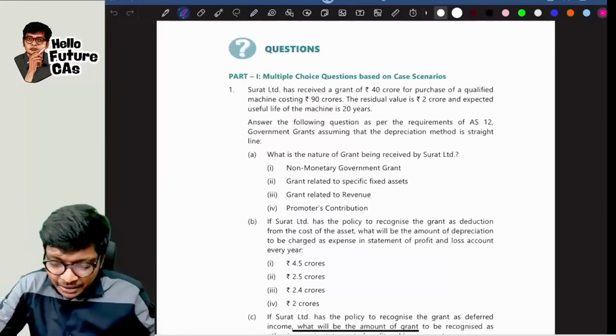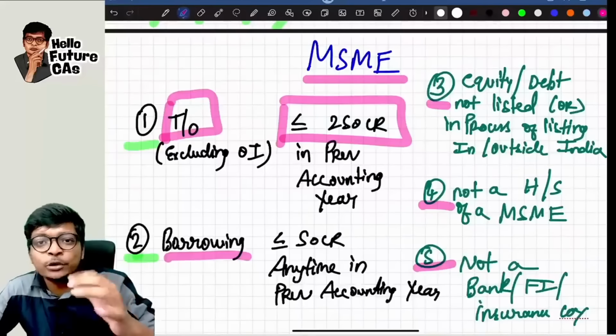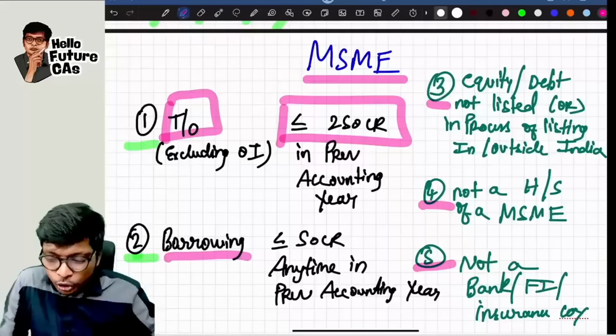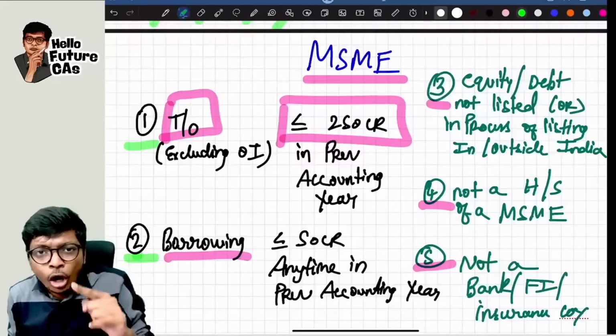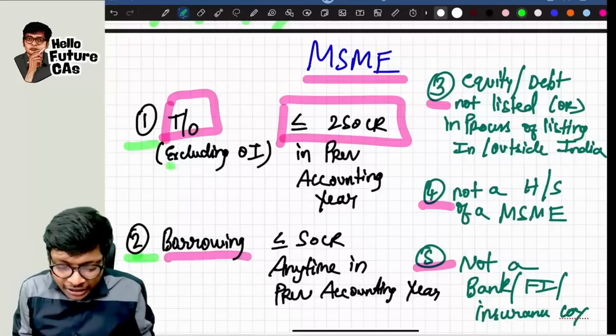I'm again repeating, the words that they use in RTP or the amendment is not exceeding 250 crores. Therefore, less than or equal to 250 crores. Now, the 2 important catch points over here is not all turnovers, guys, only turnover excluding other income. That means the core operating revenue.